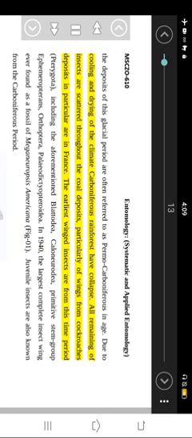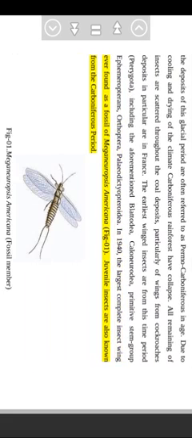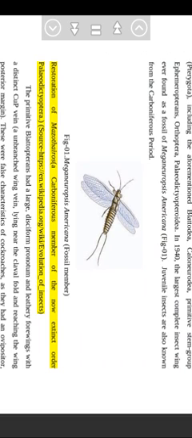Remains of insects are scattered throughout the coal deposits, particularly wings from cockroaches, with deposits in France in particular. The earliest winged insects are from this time period, Pterygota, including the aforementioned Latodia, Colonerodia, primitive stem group Ephemeropterans, Orthoptera, and Paleodictyopteroidea. In 1940, the largest complete insect wing ever found was a fossil of Meganeuropsis americana, Fig. 01. Juvenile insects are also known from the Carboniferous period. Fig. 01. Meganeuropsis americana, fossil member. Restoration of Mesothees, a Carboniferous member of the now extinct order Paleodictyoptera.